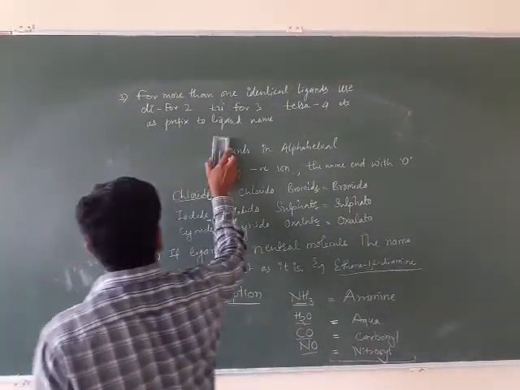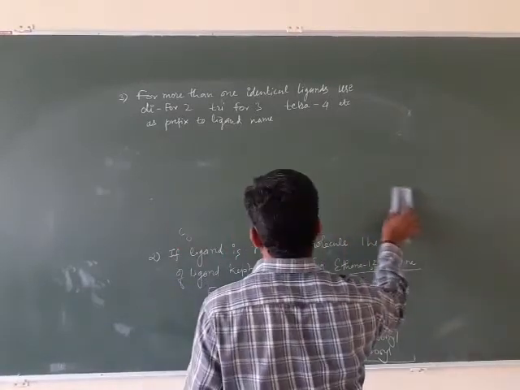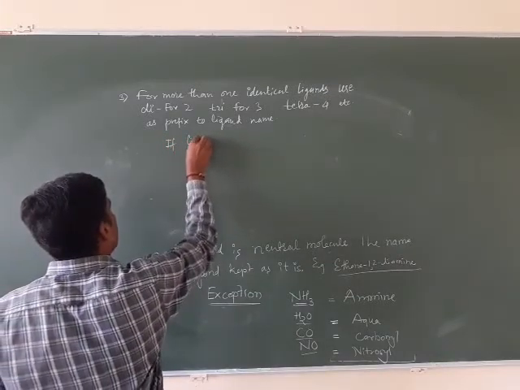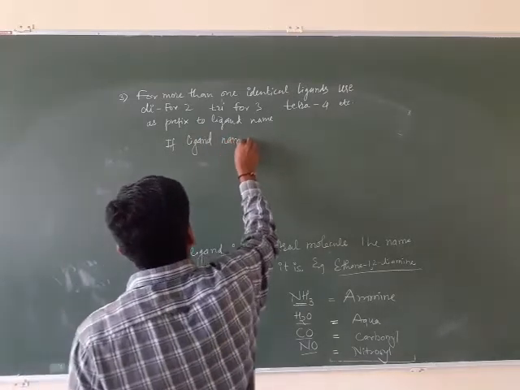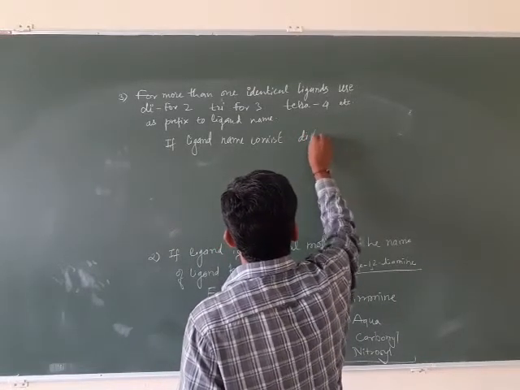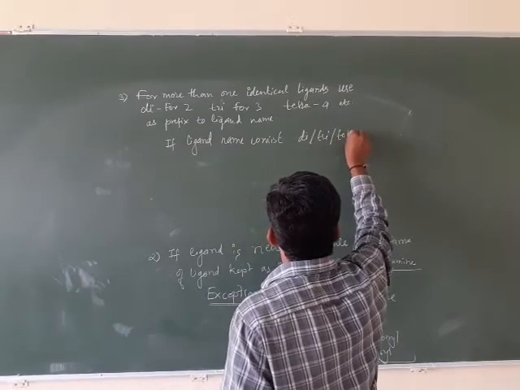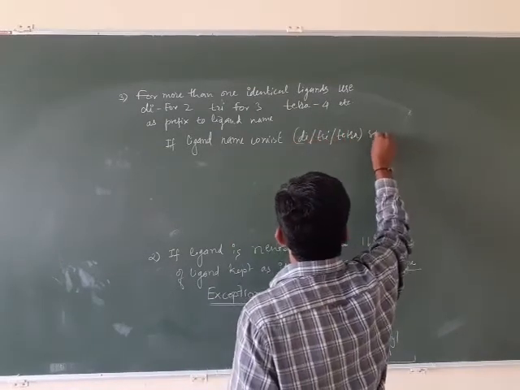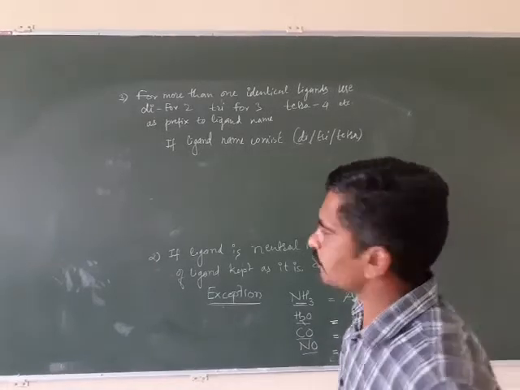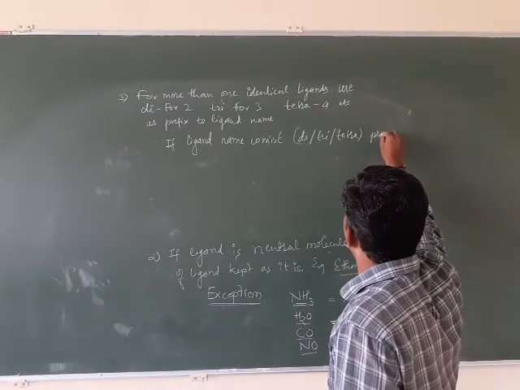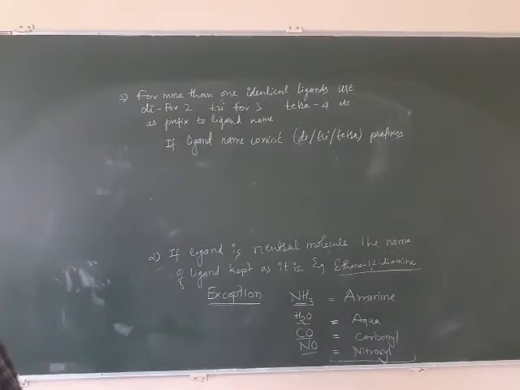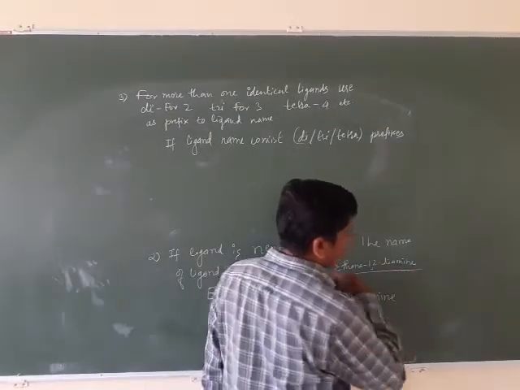Now, again there is an if. What is it? If the ligand name consists of di, tri, or tetra prefixes, for example, you are writing ethane 1,2-diamine.